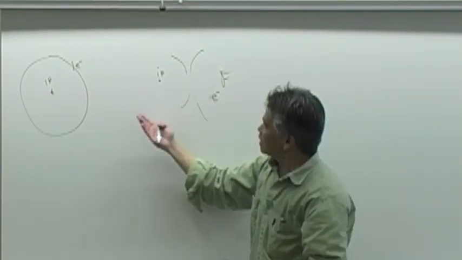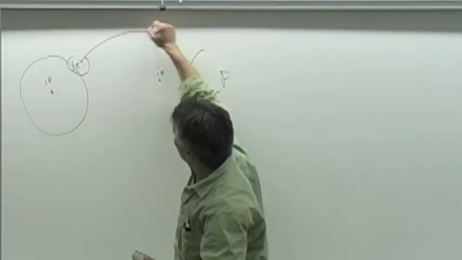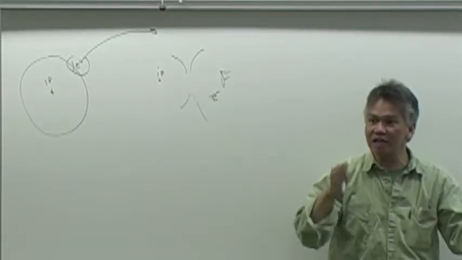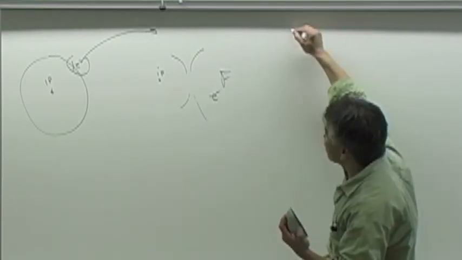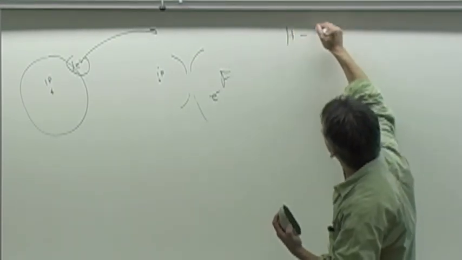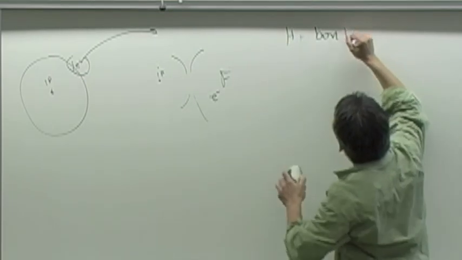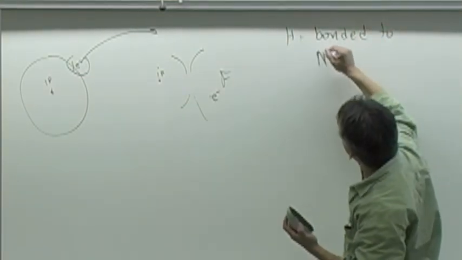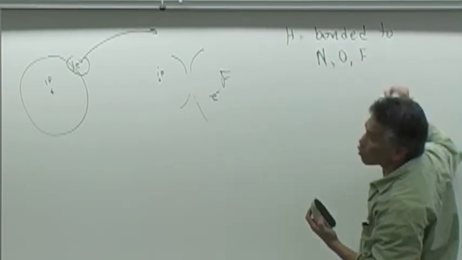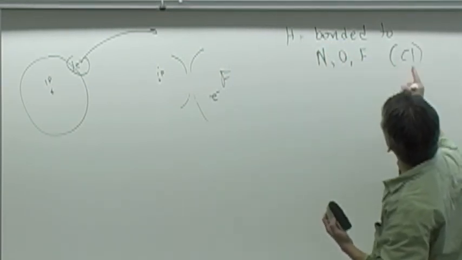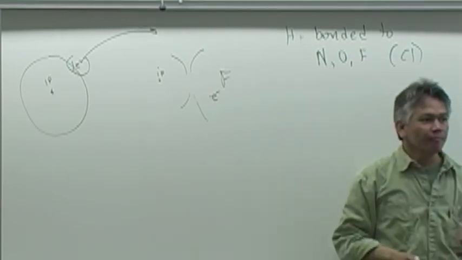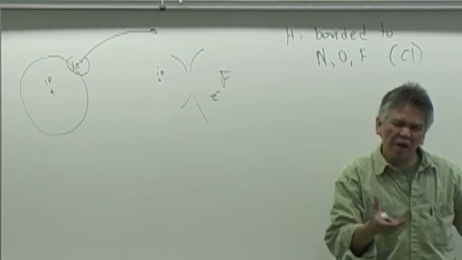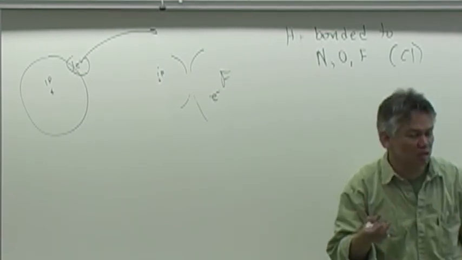So you can see that the electron is pretty much drawn away from that proton when it's bonded to an electronegative element. So the criteria for hydrogen bonding is that hydrogen has to be bonded to an electronegative element like nitrogen, oxygen, fluorine, sometimes chlorine, because chlorine and nitrogen have the same electronegativity, 3.0. But it's a bigger atom, so it's not as efficient.